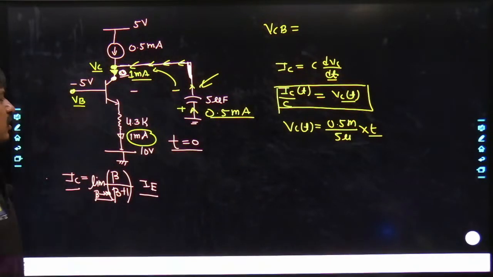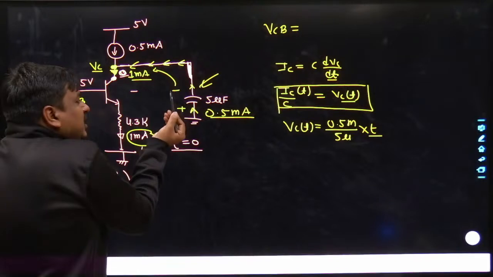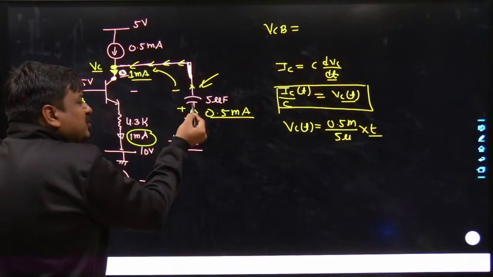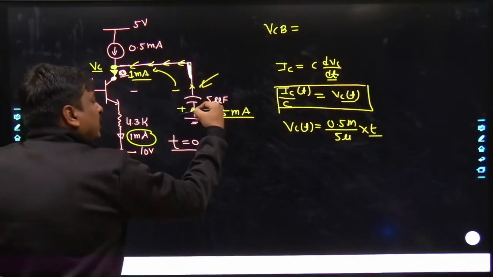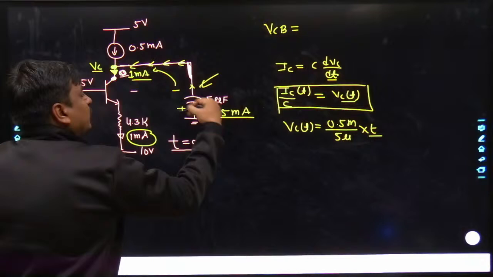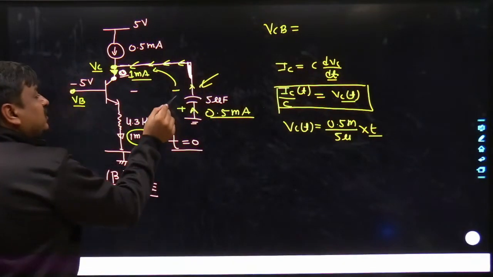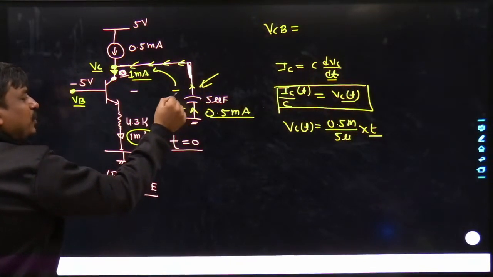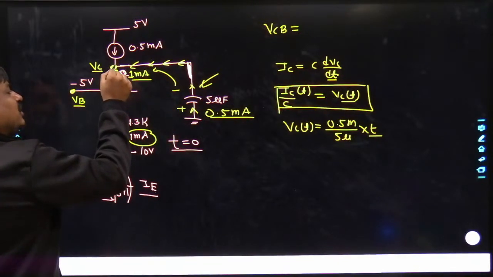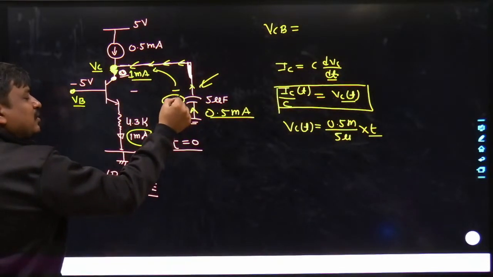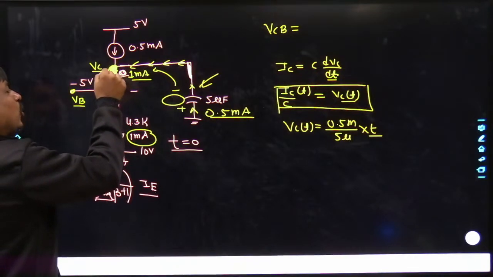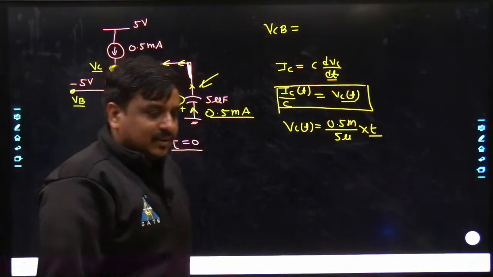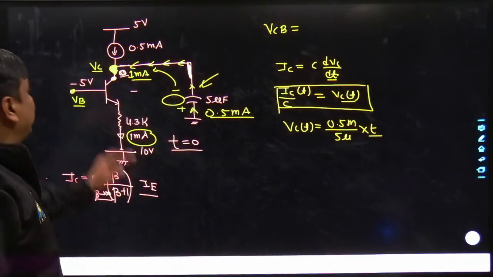Obviously, here it is positive, here it is negative. At the very beginning, at t equals 0, the voltage was 0, and as t was lapsing, it would become plus minus 1 volt, plus minus 2 volt, plus minus 3, plus minus 4, plus minus 5, plus minus 6. My dear friends, as the voltage across this goes beyond plus 5, the impact over this terminal would be minus 5. Yes, and as the voltage across this terminal goes beyond 5, the voltage across this terminal would go lesser than minus 5.